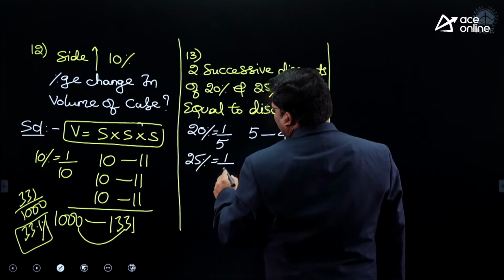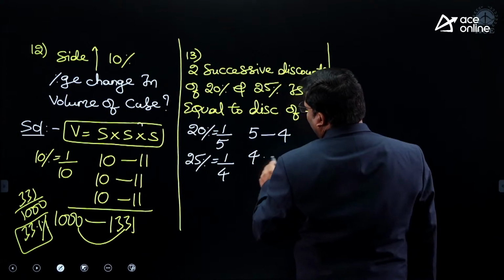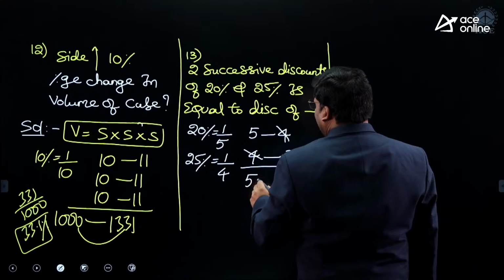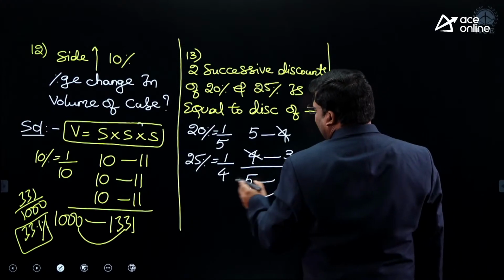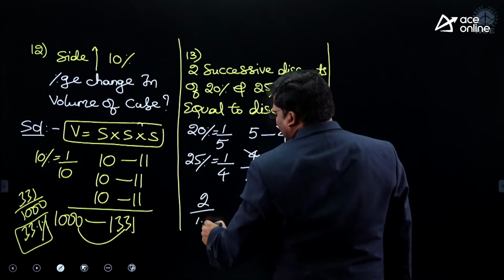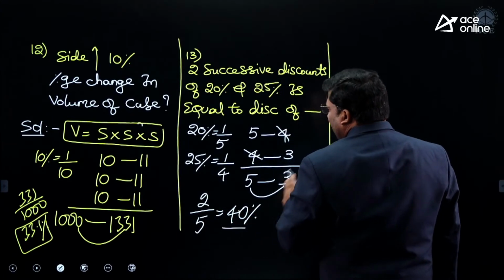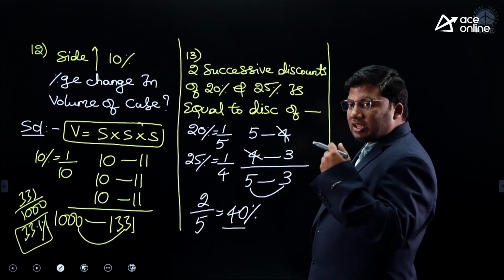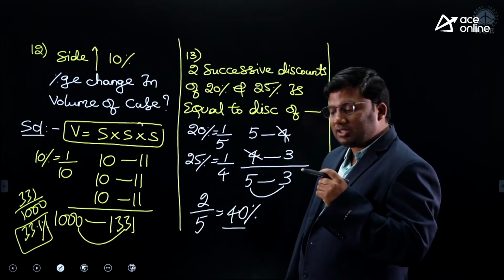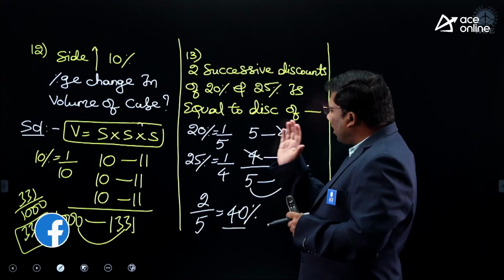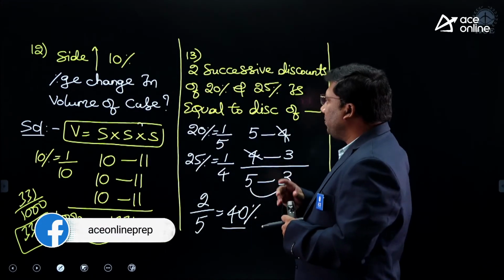25%, it is 1 by 4. On 4, 1 decrease, it is 3. 4, 4 cancel. 5 is becoming a 3. 2 on 5 is 40%. That means instead of giving discount at 20% once, then 25% second time, overall, it is equivalent to 40%.